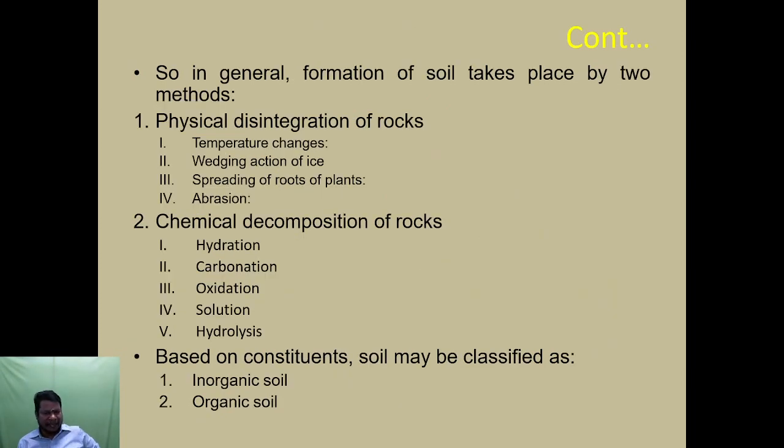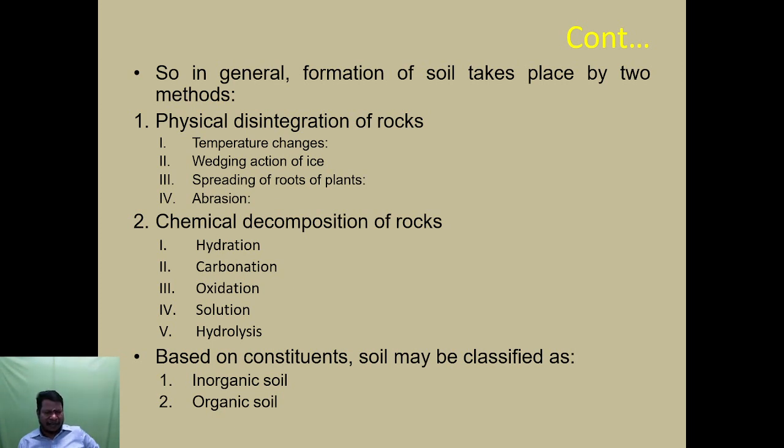In general, the formation of the soil takes place by two methods. First, the physical disintegration of the rock. Next, the chemical decomposition of the rock. By these two methods, soil forms.